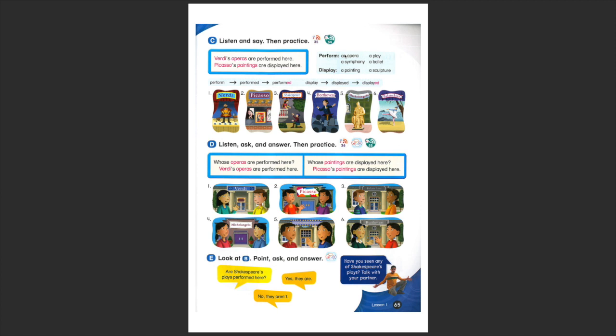Before we start making the sentences, remember that operas, plays, symphonies and ballets are performed, whereas paintings and sculptures are displayed. Okay? What is the passive? Performed and displayed. Okay, so number one example, Verdi's operas are performed here. Are performed, it's the passive form.